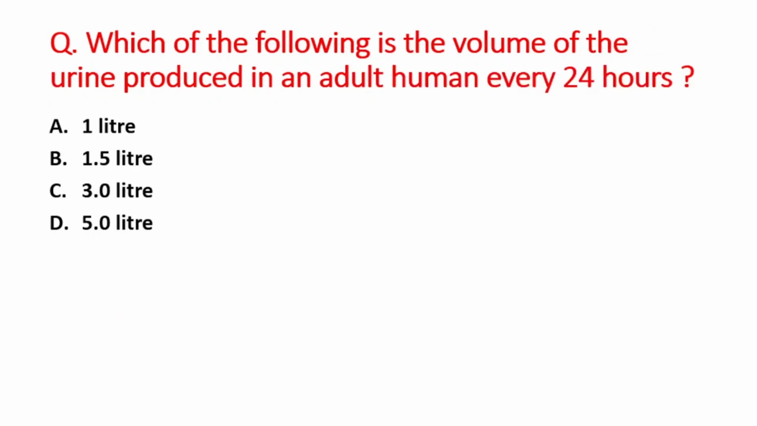Next question is which of the following is the volume of the urine produced an adult human every 24 hours? A option is 1 liter, B option is 1.5 liter, third option is 3.0 liter and D option is 5.0 liter. So right answer is option B, that is 1.5 liter.